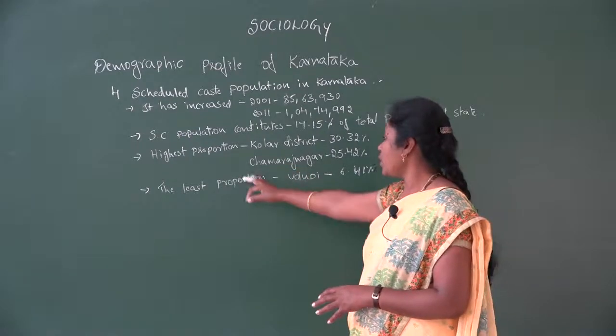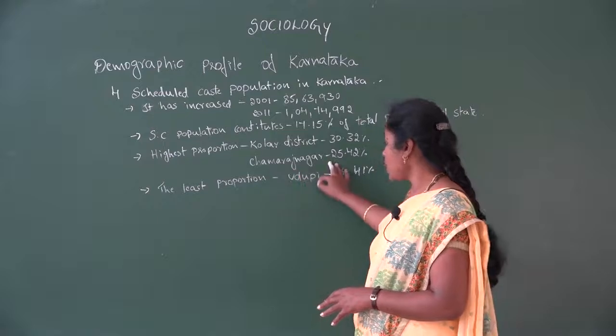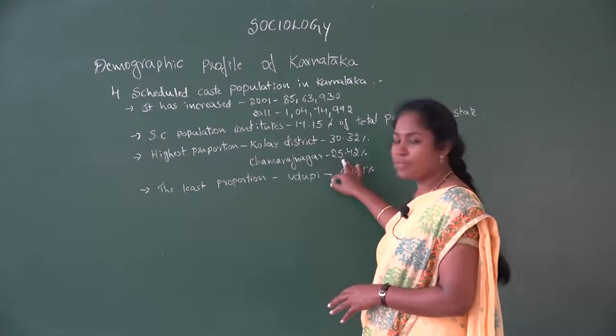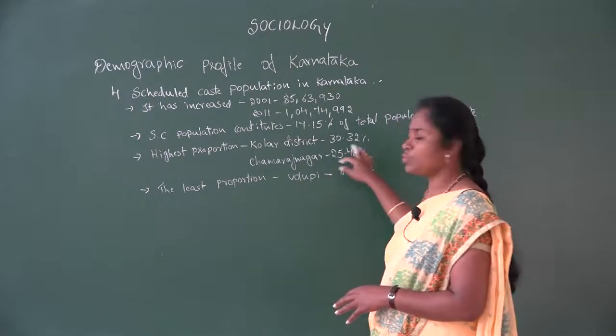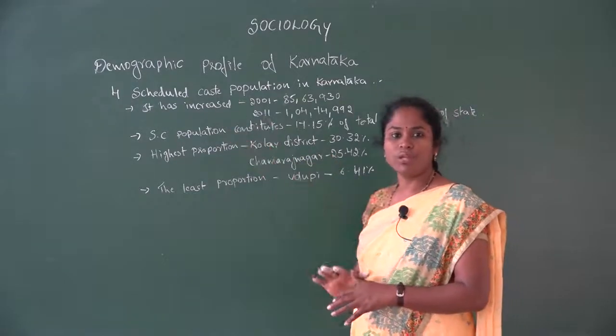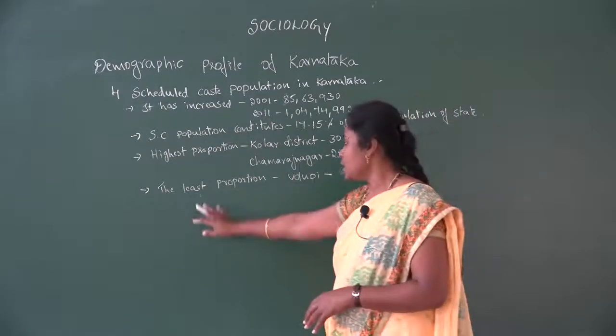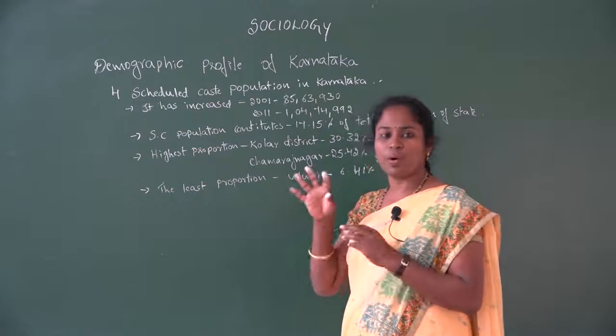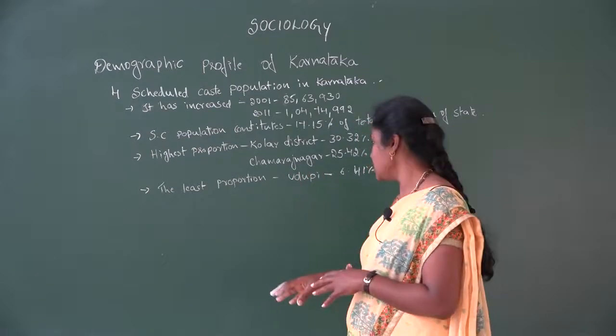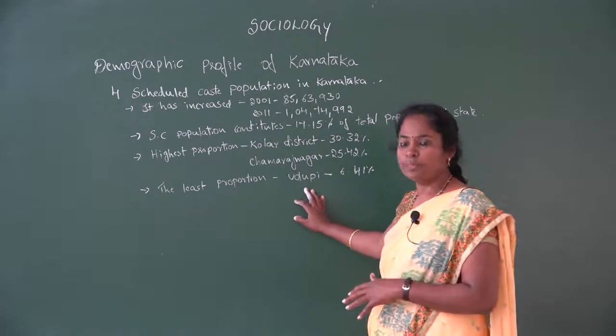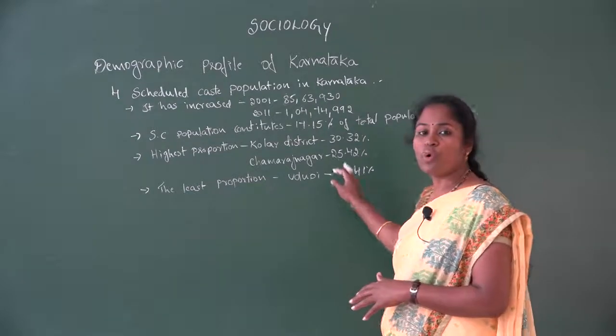And we see it followed by Chamarajanagar, that is 25.42% of the population from scheduled caste. Then the least proportion of scheduled caste population is in Udupi, that is 6.41%.